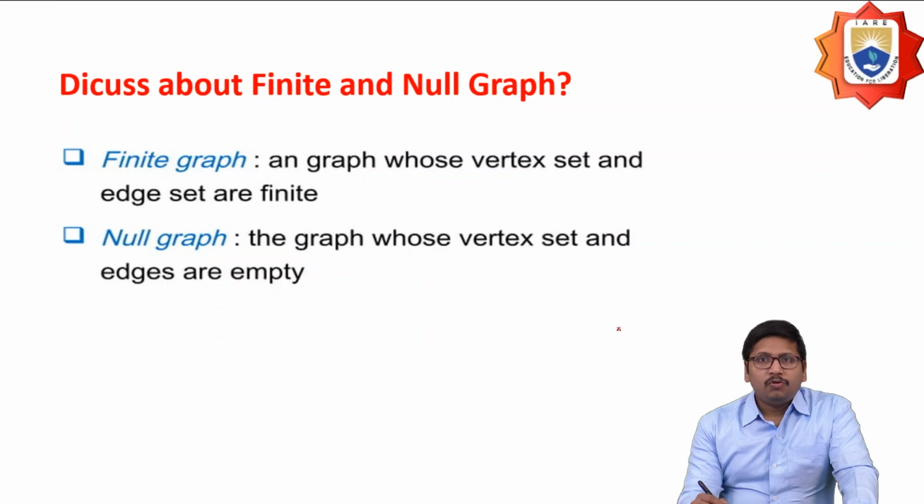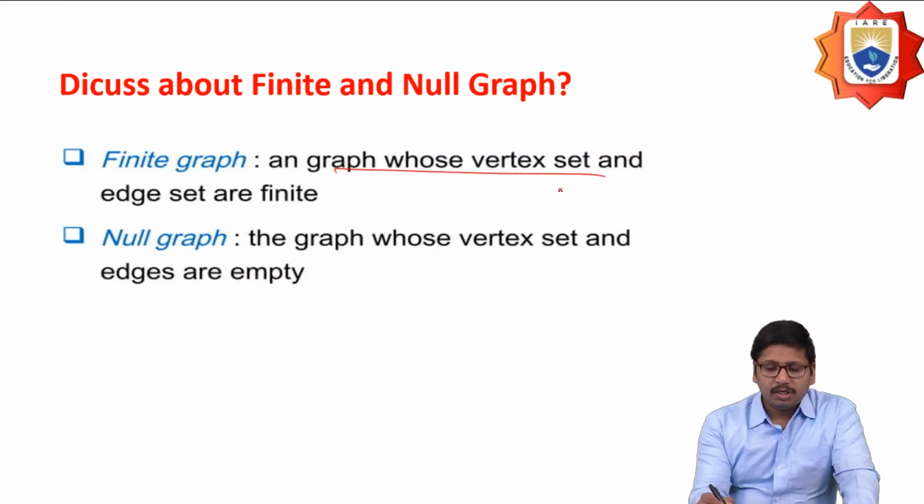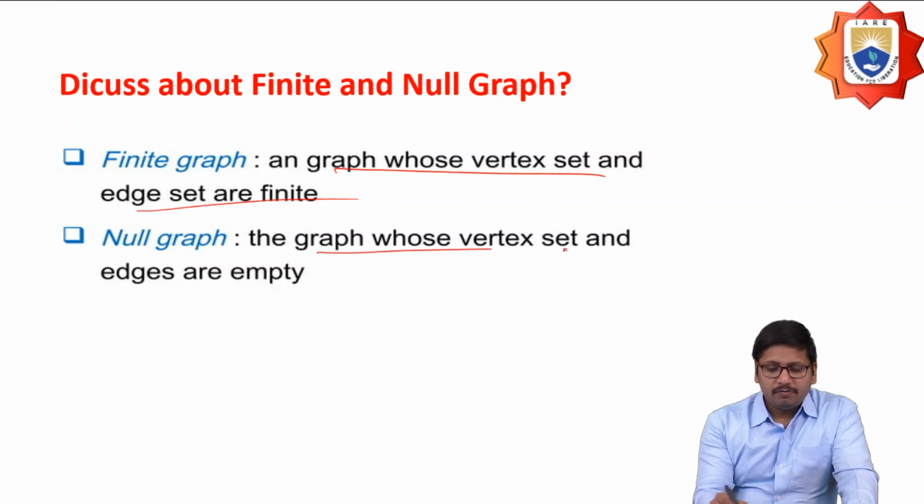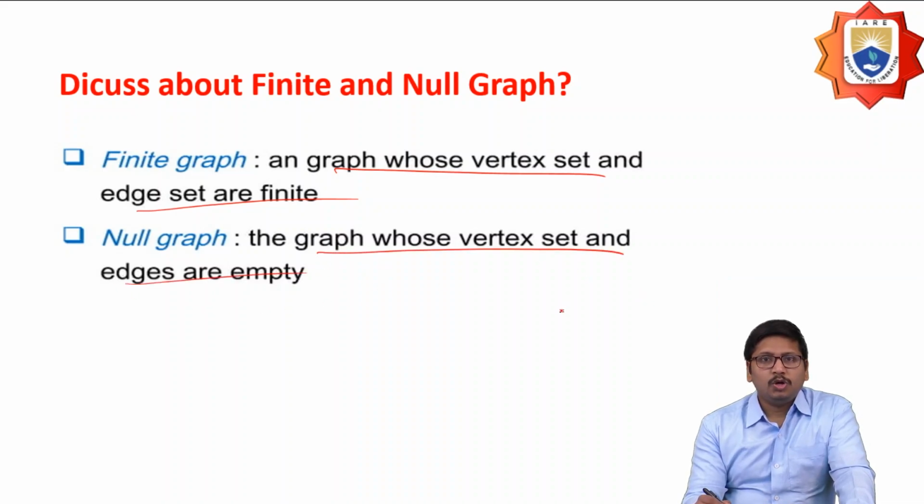And then discuss finite and null graphs. A finite graph means a graph whose vertex set and edge set are finite. So that's why it is a finite graph. And a null graph means a graph whose vertex set and edge set are empty.